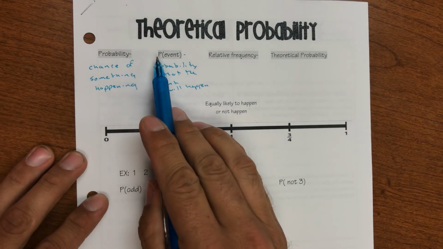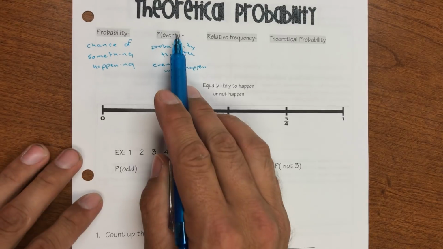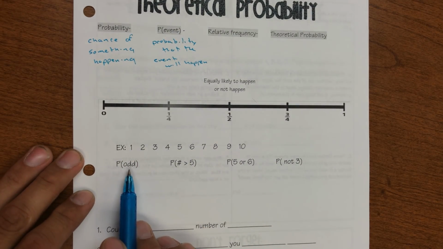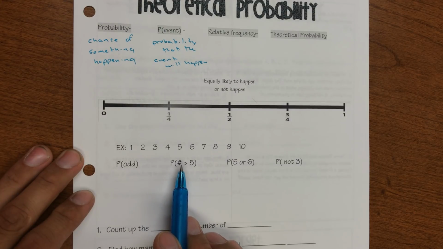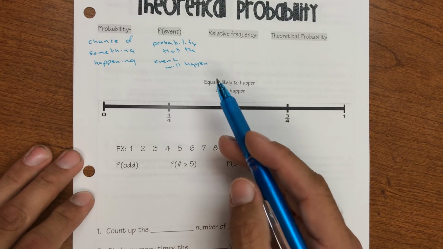So what's the probability, that's what the P stands for, that this event is going to happen? For example, right down here, what's the probability that I get an odd? Or what's the probability that I pick a number greater than 5? So that's what this one represents.